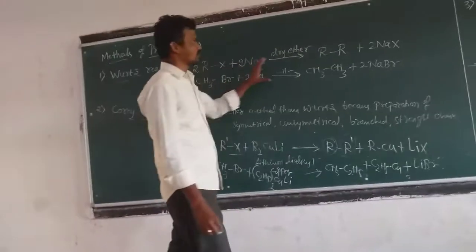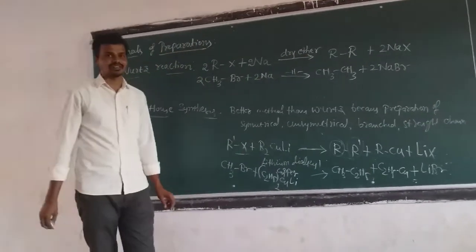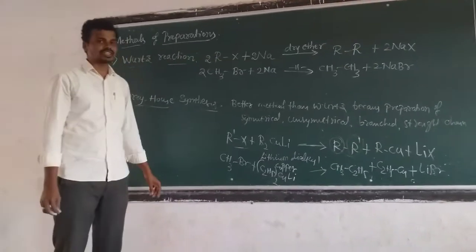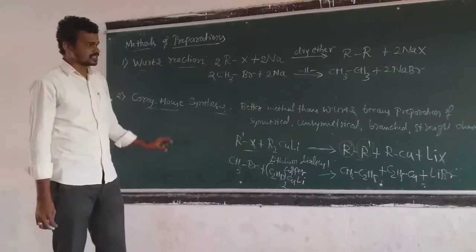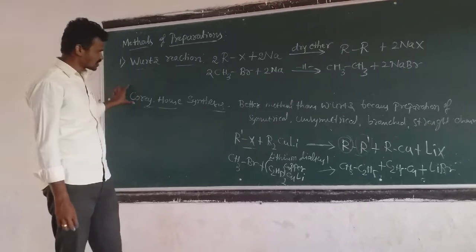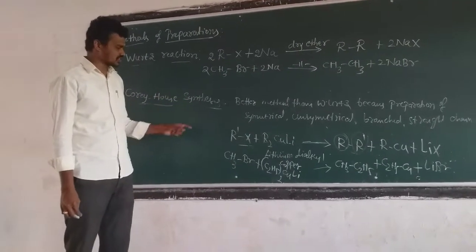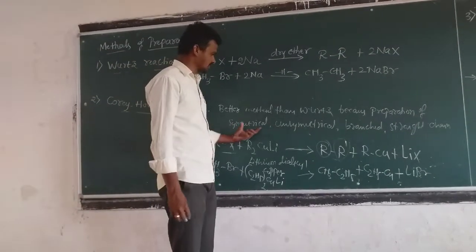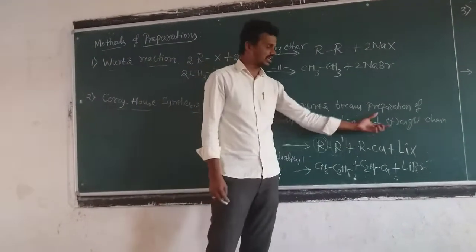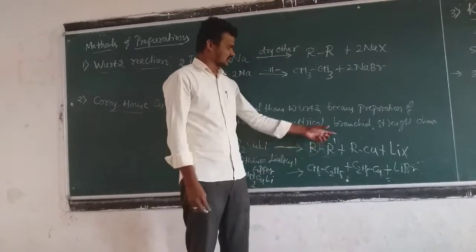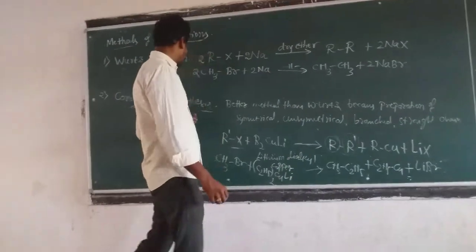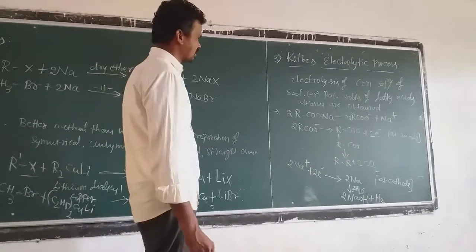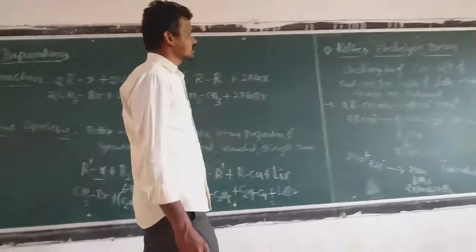These three are the methods of preparation of alkanes. First one is the Wurtz reaction. The Wurtz reaction prepares only symmetrical alkanes. Second one is the Corey-House reaction. This Corey-House reaction yields different types: it makes unsymmetrical, symmetrical, branched or straight chain alkanes. Third one, the Kolbe electrolytic method. This Kolbe electrolytic method involves these things.